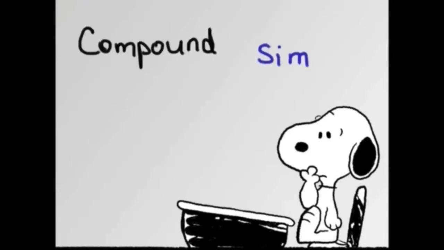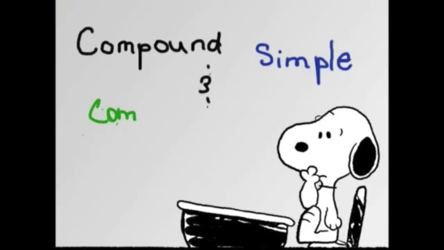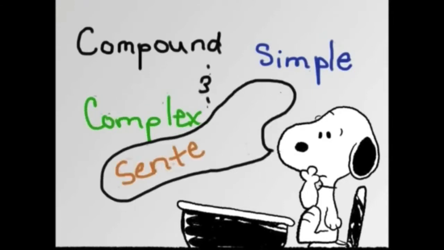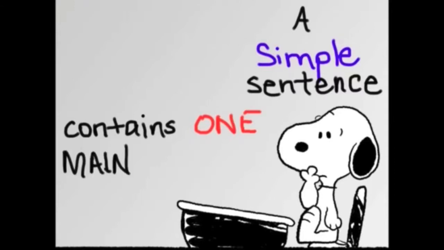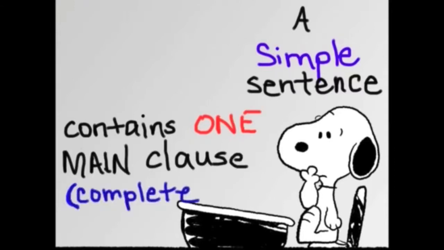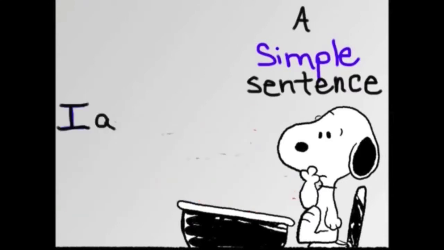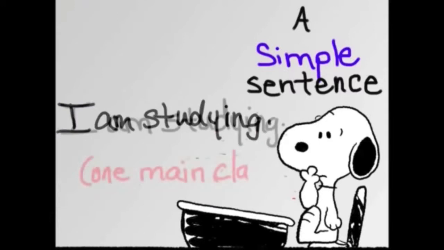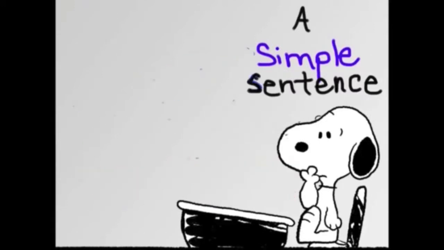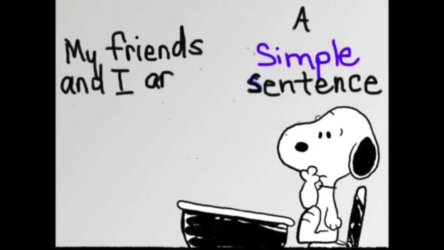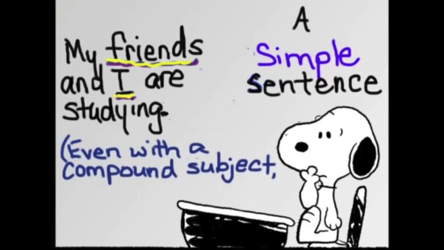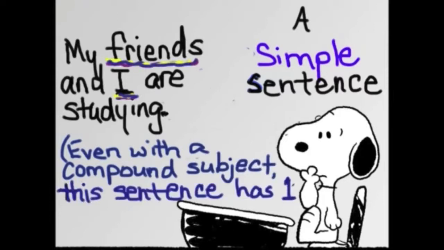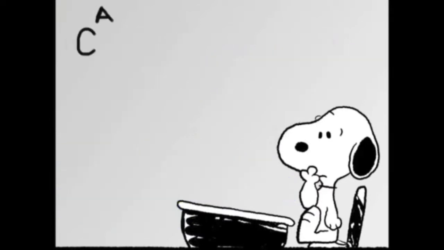So we're discussing compound, simple, and complex sentences. We've been discussing clauses, independent clauses. A simple sentence contains just one main clause or independent clause, a complete thought. I am studying. This is a simple sentence. One main clause, one complete thought. My friends and I are studying. Even though you have a compound subject here, there is only one complete main clause in this sentence. You can only get one out of there. So it's a simple sentence still.